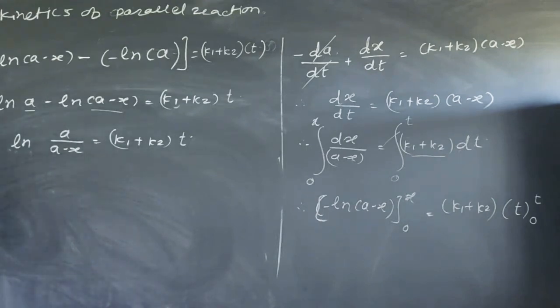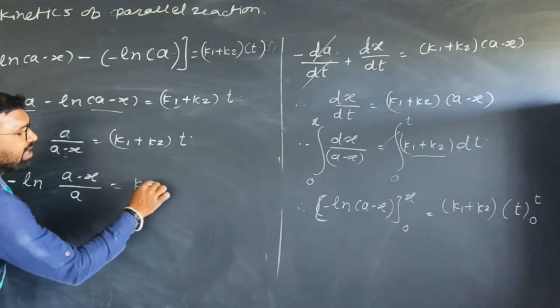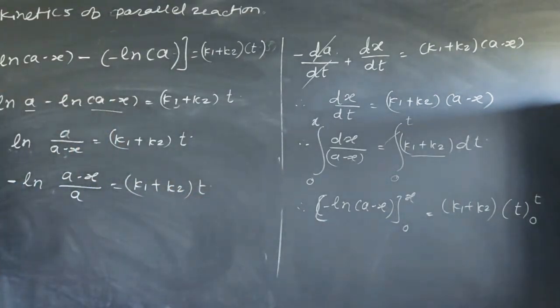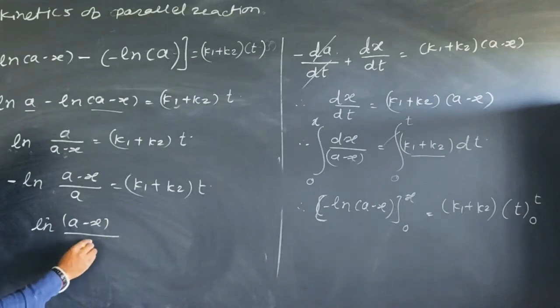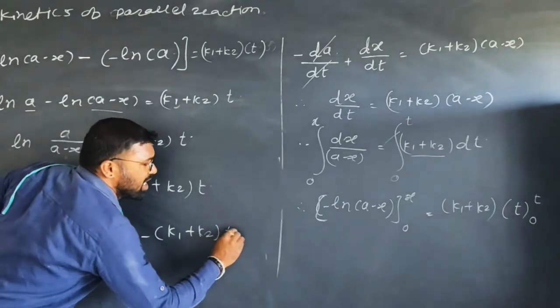Here, if you want to change the numerator and denominator of this equation, I can write minus ln of (A minus X) upon A, which is equal to (K1 plus K2) into t. Once again I can write the minus sign to this side, ln of (A minus X) upon A is equal to minus (K1 plus K2) into t.